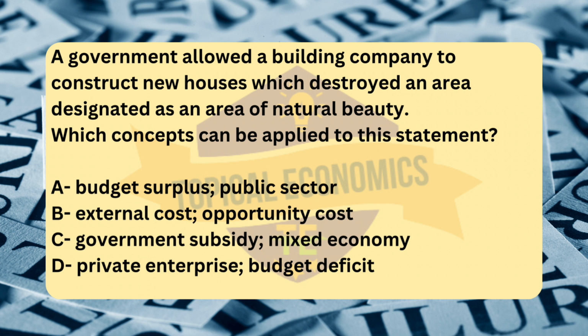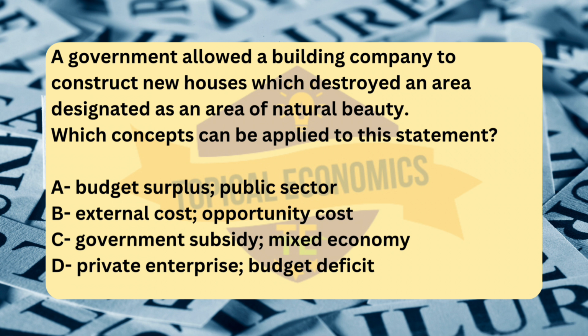issues. Next, option C, government subsidy, mixed economy. A government subsidy is financial assistance given by the government to support a particular industry or activity, often to encourage production or consumption. A mixed economy is an economic system that blends elements of both private enterprise and government intervention. While the government might be involved in this decision, the statement does not describe the government subsidizing the construction or acting within a mixed economy context. The key issues here are external costs and opportunity costs, not subsidies or economic systems.